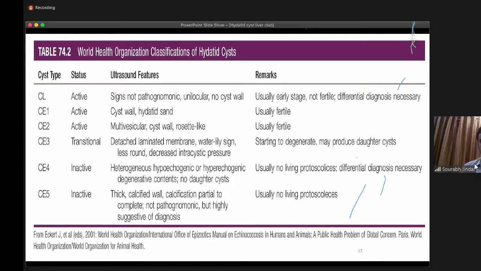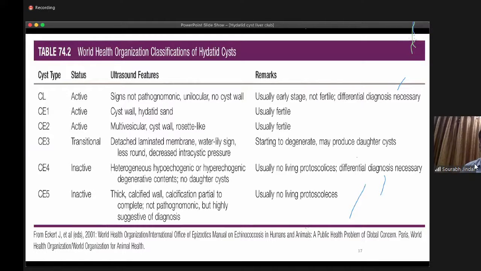Based on the history, we can have a differential diagnosis of hydatid cyst, CL type. Next is CE1, cystic echinococcosis type 1, which is also active disease. The cyst wall is echogenic, hyperechoic, and there is hydatid sand inside the cystic cyst. Next is CE2, which is also an active disease.